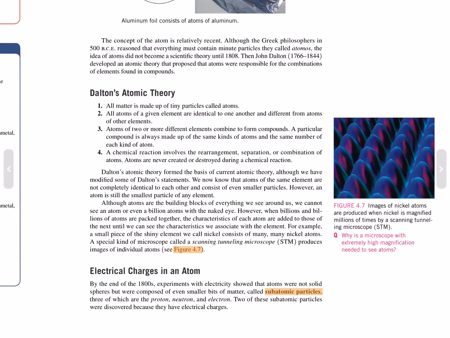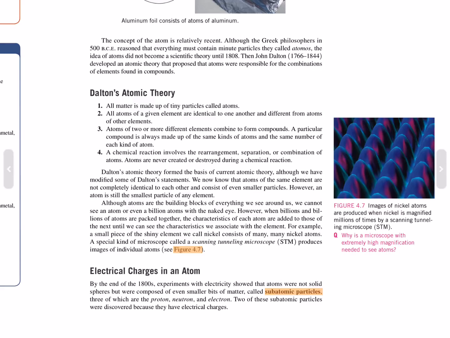Dalton's atomic theory formed the basis of current atomic theory, although we have modified some of Dalton's statements. We now know that atoms of the same element are not completely identical to each other and consist of even smaller particles. However, an atom is still the smallest particle of any element. Although atoms are the building blocks of everything we see around us, we cannot see an atom or even a billion atoms with the naked eye.